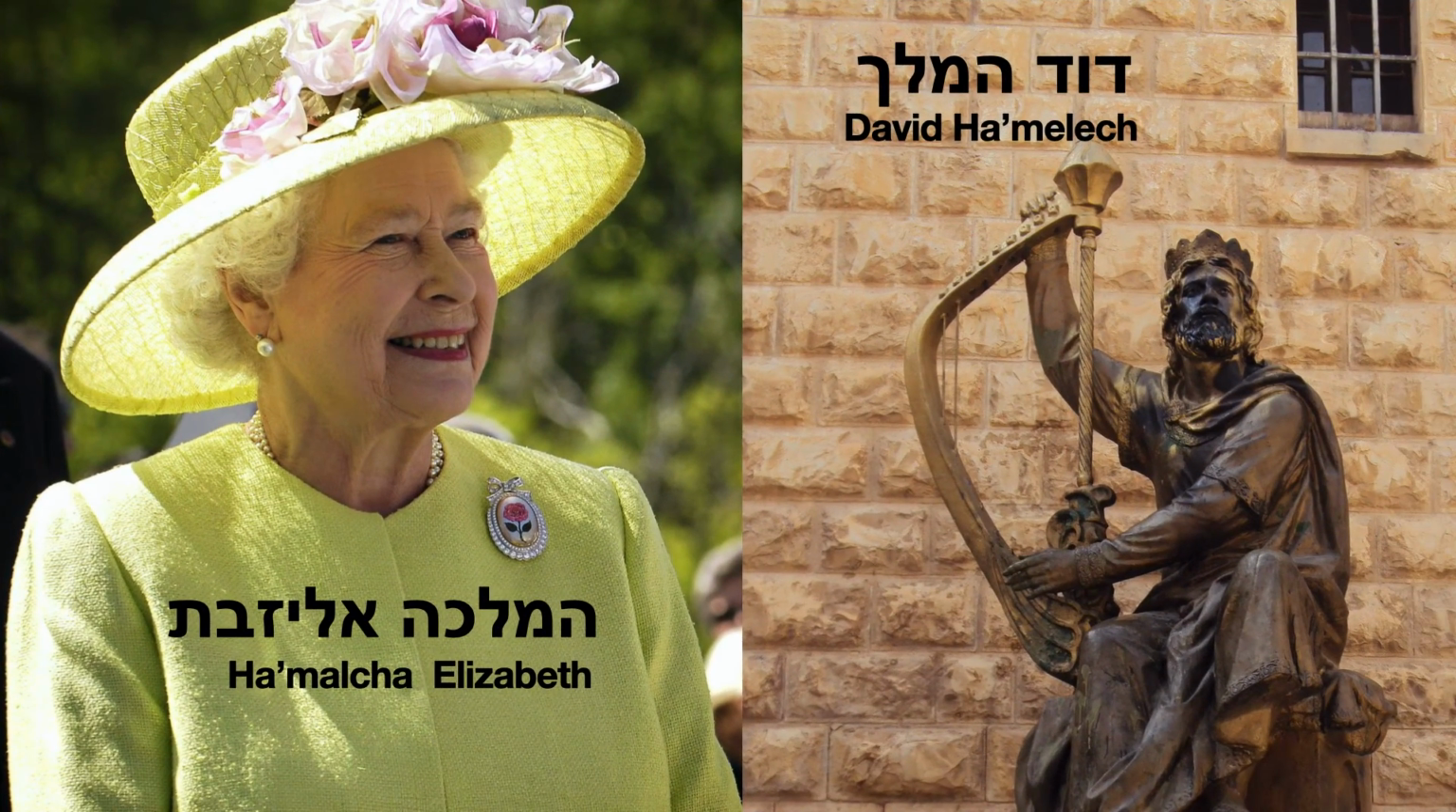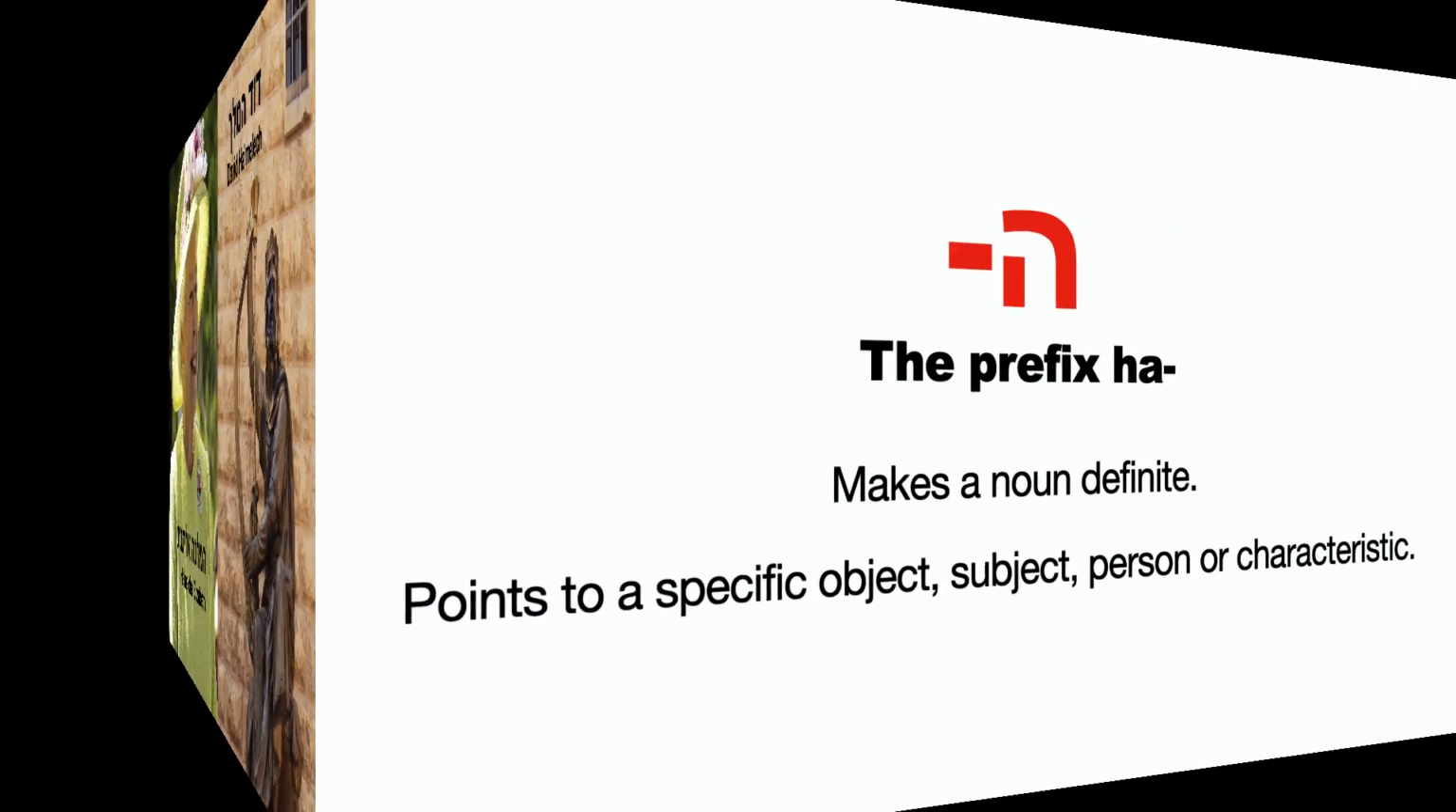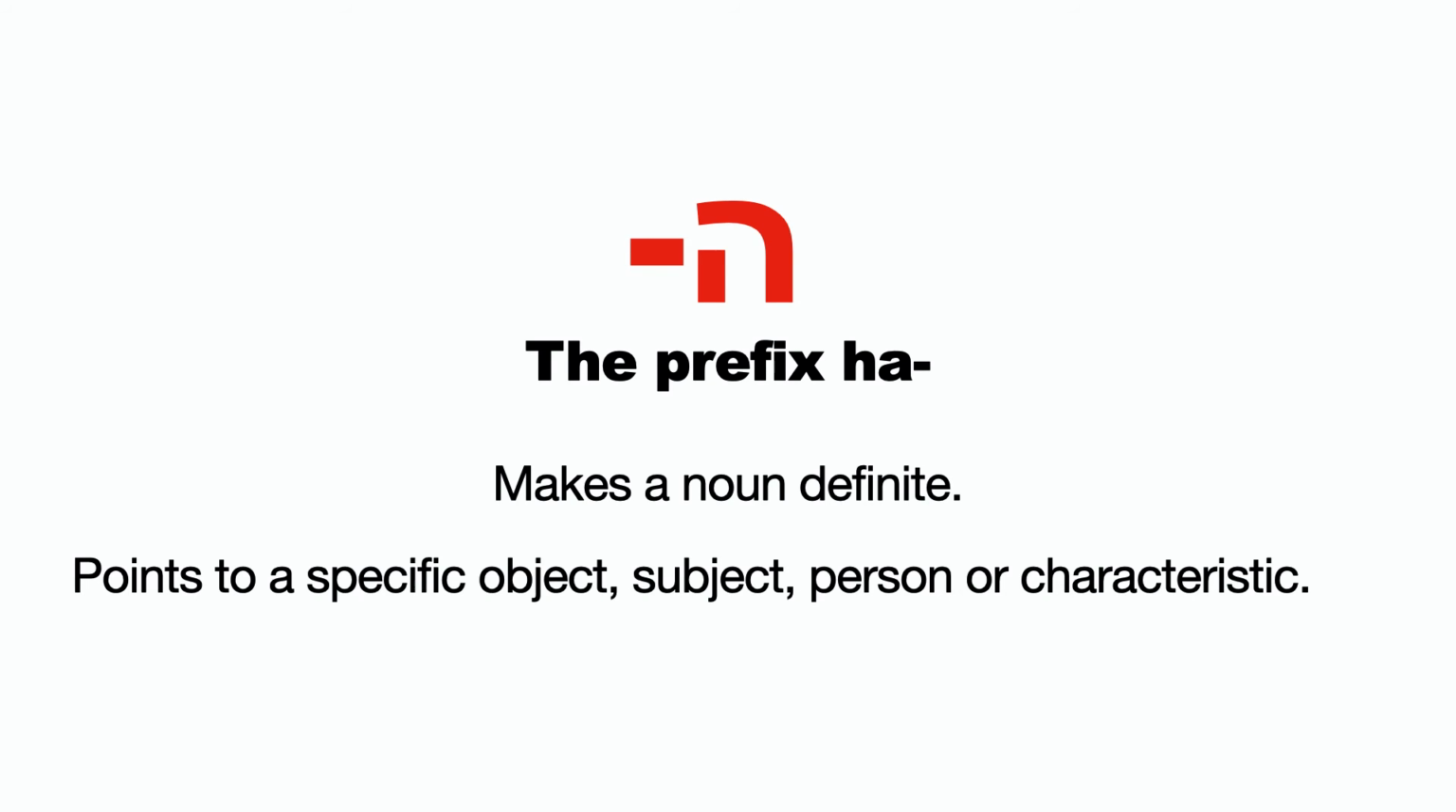Now let's practice reading David HaMelech. David HaMelech. And on the left we have Queen Elizabeth. So Malcha means queen. So HaMalcha Elizabeth. David HaMelech. HaMalcha Elizabeth. So to recap, the prefix Ha makes a noun definite, and it points to a specific object, subject, person, or characteristic.